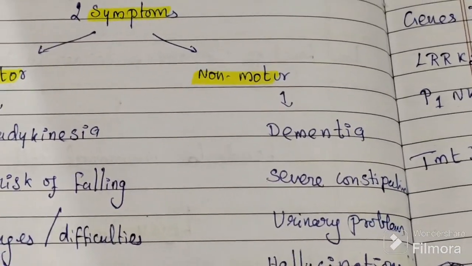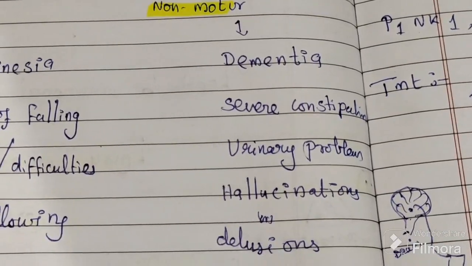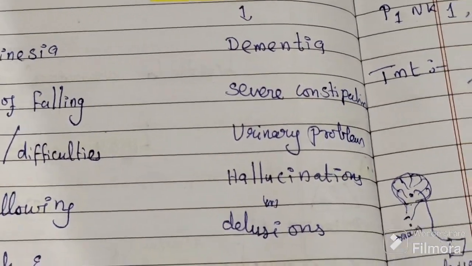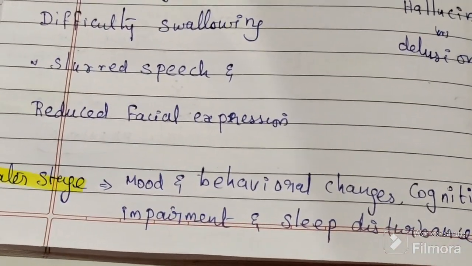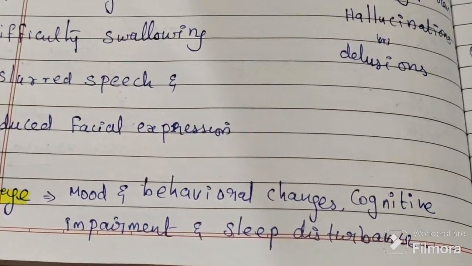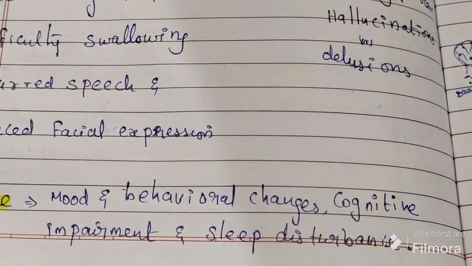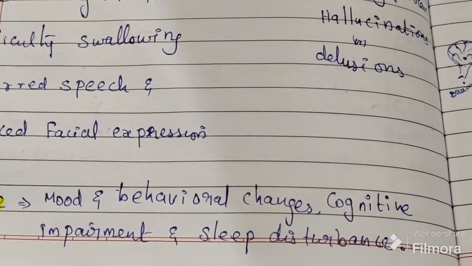Non-motor symptoms include constipation and urinary problems. At a later stage, it leads to mood and behavior changes, and sleeping disorders.